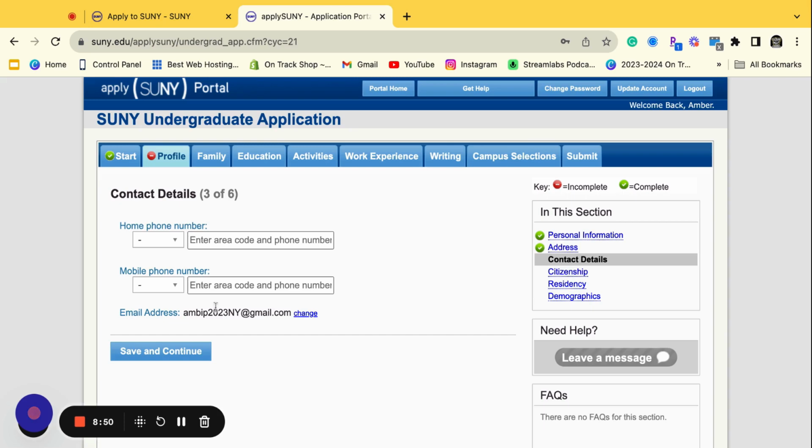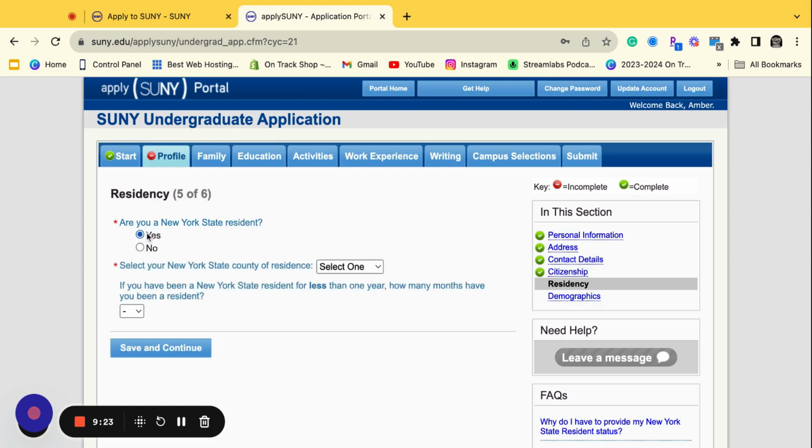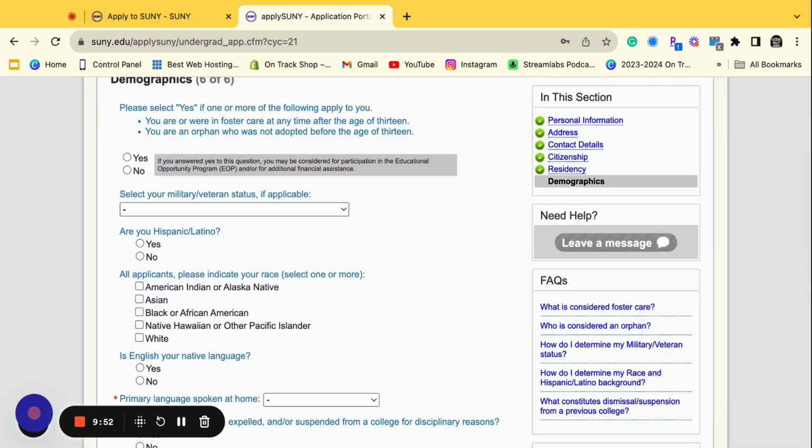you want to make sure that that number is correct. Are you a United States citizen? Yes or no? This is up to you. This is based on you. I'm going to put yes for me because I am a U.S. citizen. Am I a New York State resident? For me, the answer is yes. Now, the reason why they're asking is because they want to make sure that they're giving you either in-state or out-of-state tuition. In-state, if you are a New York State resident, is going to be significantly lower than if you were from out of state.